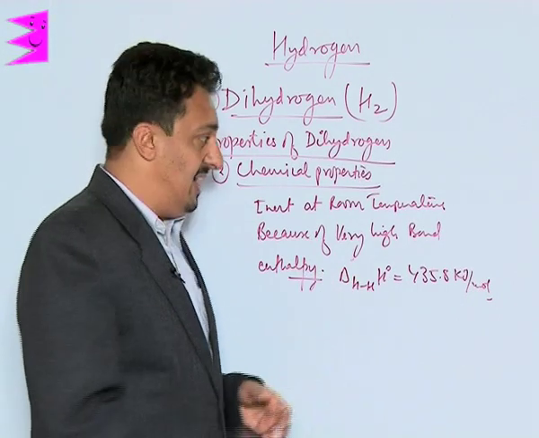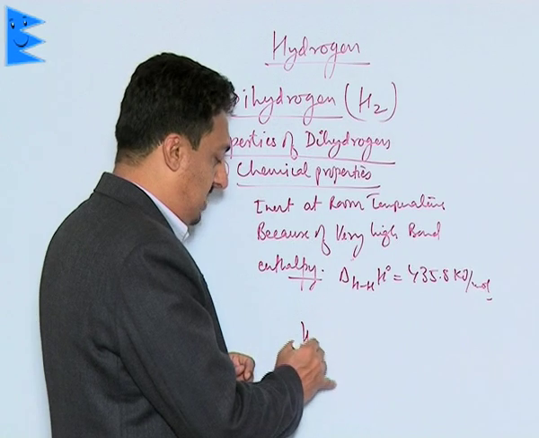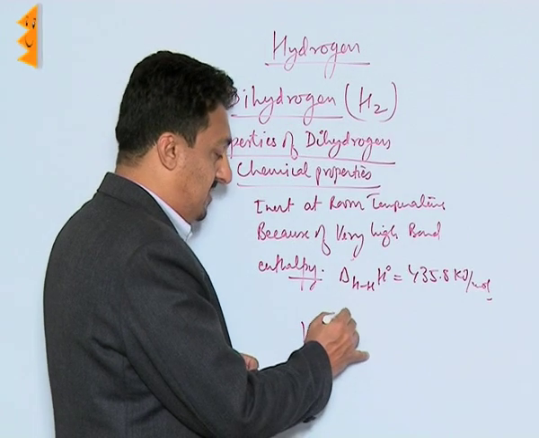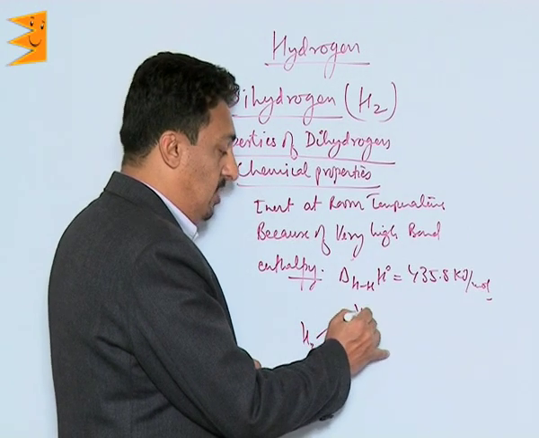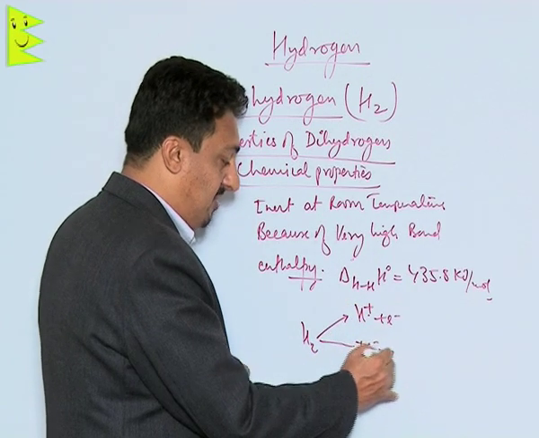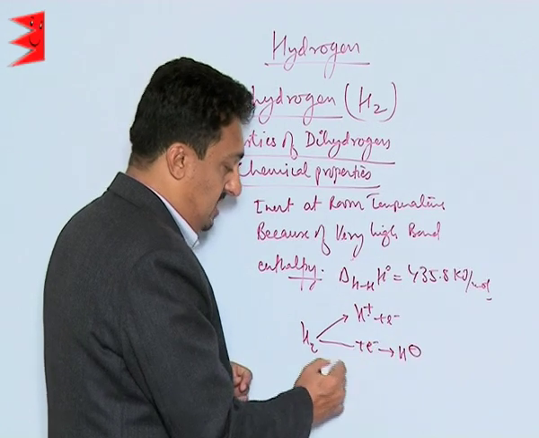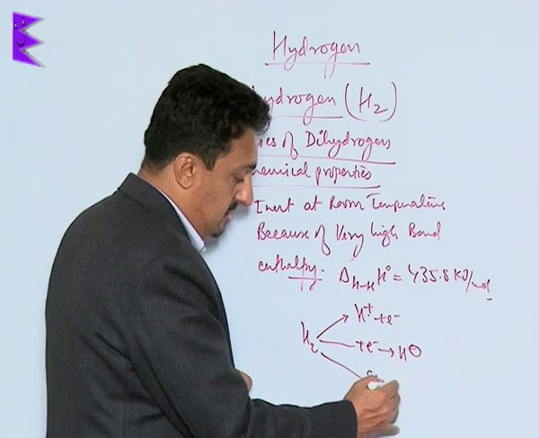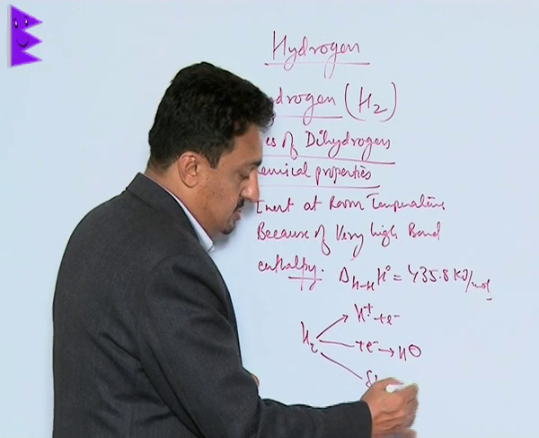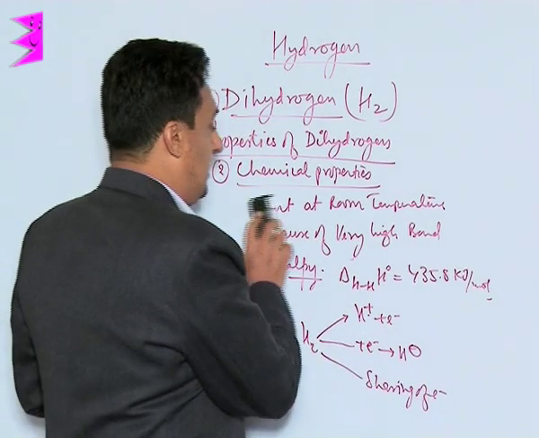What we need to know is that whatever chemical properties it shows, it shows only in three ways: either by losing an electron, or by gaining an electron to form H-, or by the sharing of electrons. Now let us see its chemical properties.